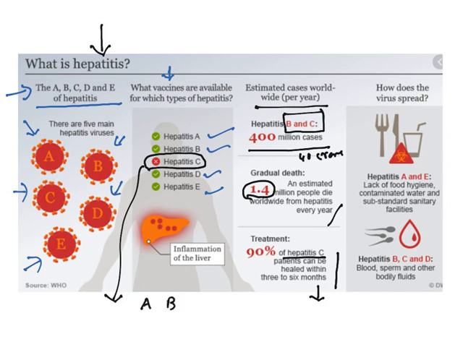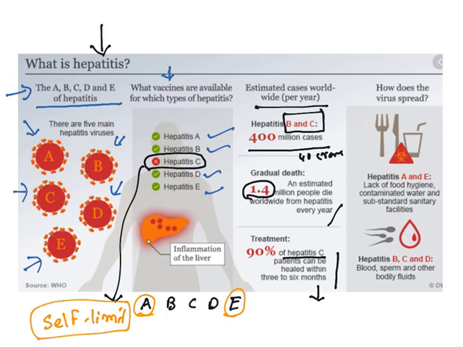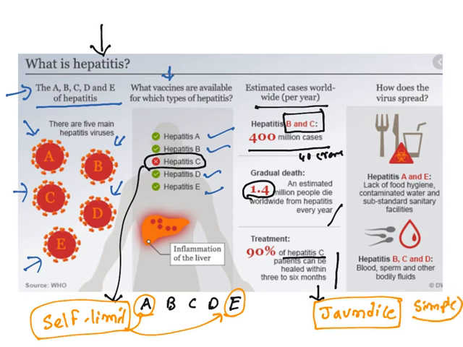As we have seen, there are A, B, C, D, E types. Out of them, A and E are self-limiting. Self-limiting means after some time they will get cured. The normal jaundice which most people get is because of A and E. For that there are no antiviral drugs. It is self-limiting. When you give rest to the liver, it gets healed by itself. That is what happens in the traditional treatment of jaundice. In traditional treatment, you don't take any antiviral drug, rather you eat simple carbohydrates. Simple carbohydrates can be easily metabolized and you are not putting pressure on the liver. So the liver is getting rest and the inflammation will get cured. This is what is known as self-limiting.